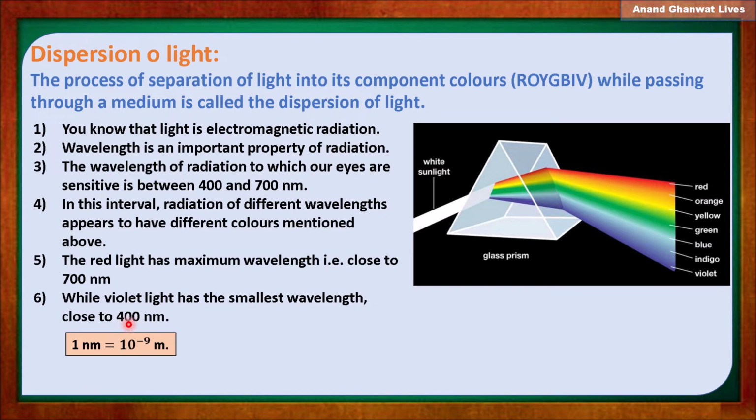So these light components have different wavelengths, and therefore the different components of the light, that is different colors of the light, are deflected differently through this prism, and we get a spectrum-like condition there.